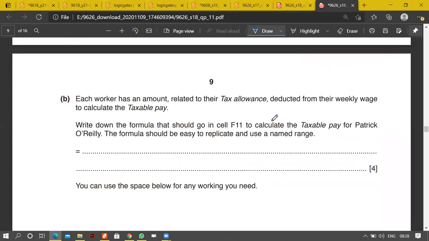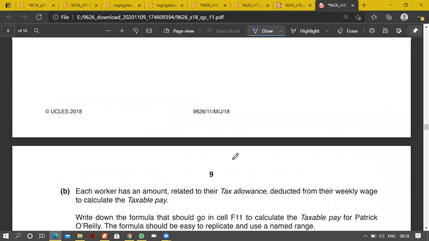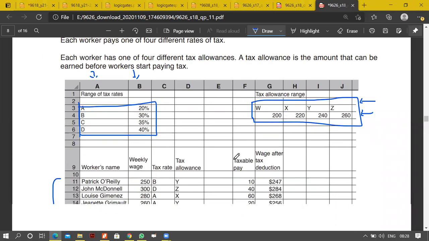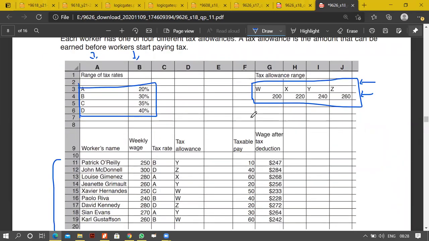Each worker has an amount related to their tax allowance, deducted from their weekly wage to calculate the taxable pay. Write the formula that would go in cell F11 to calculate the taxable pay for Patrick. The formula is HLOOKUP, the taxable pay. Okay, F11, calculated taxable pay.